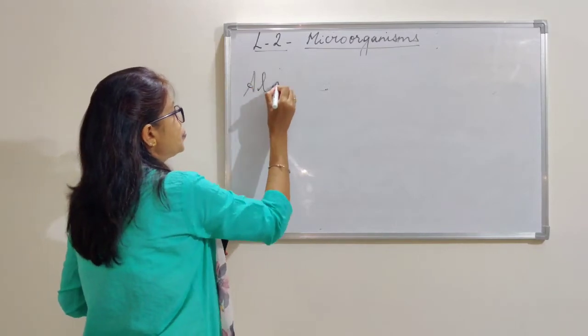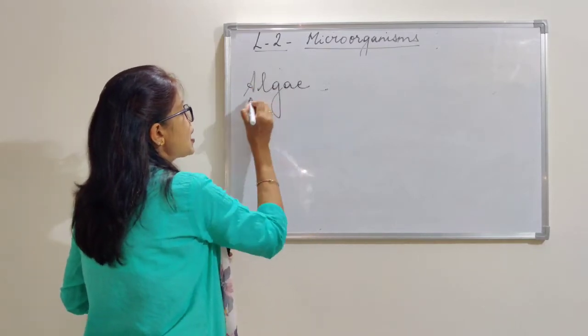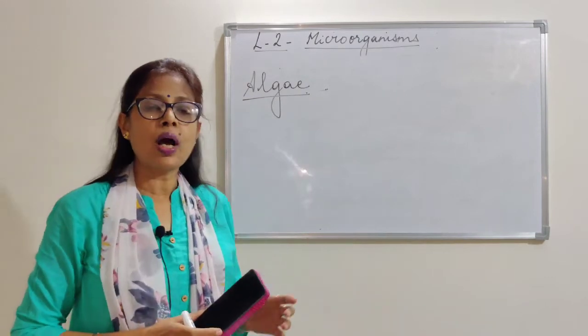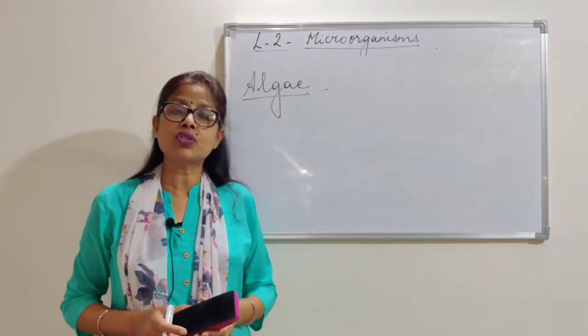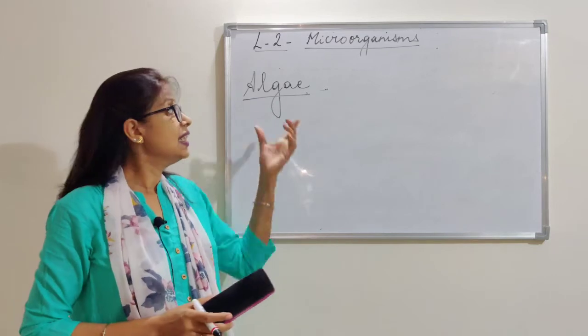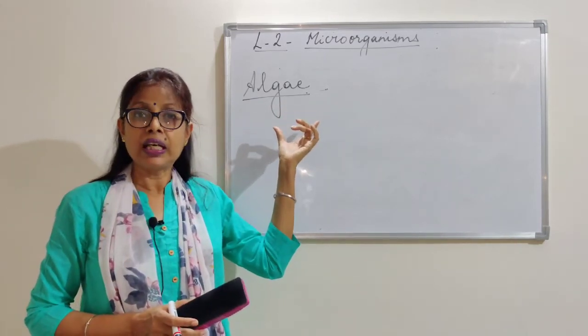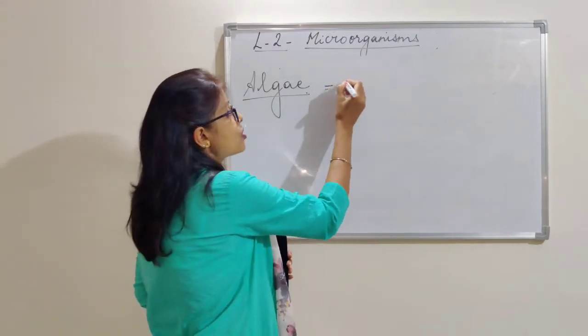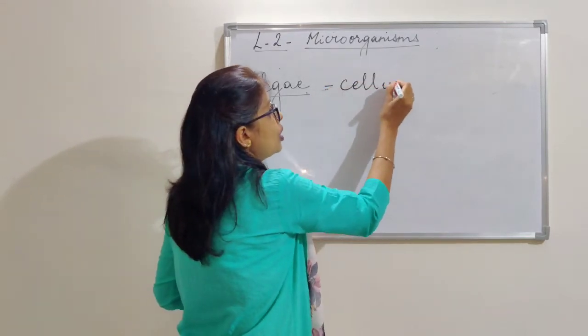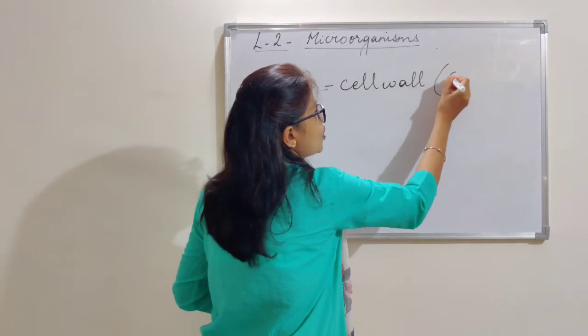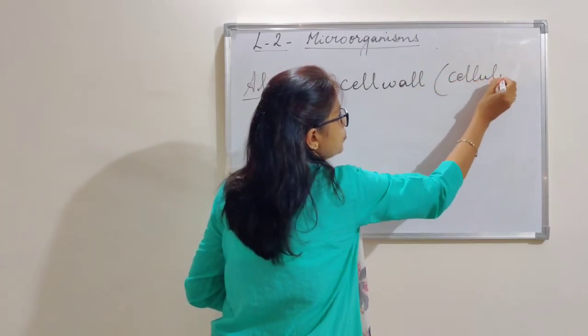Now as protozoa had more qualities of an animal, algae has more qualities of a plant. The reason is it has a cell wall which is made up of cellulose.